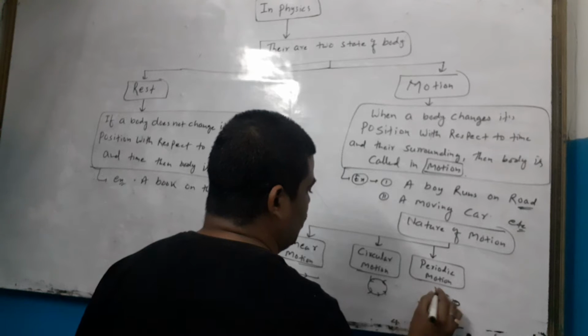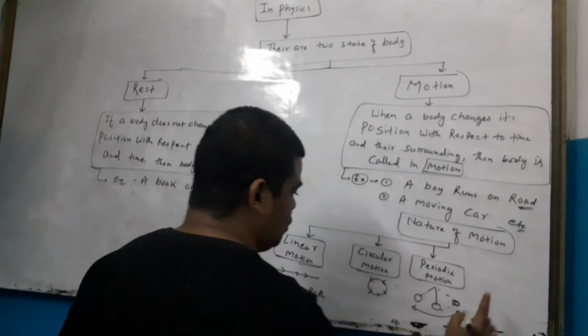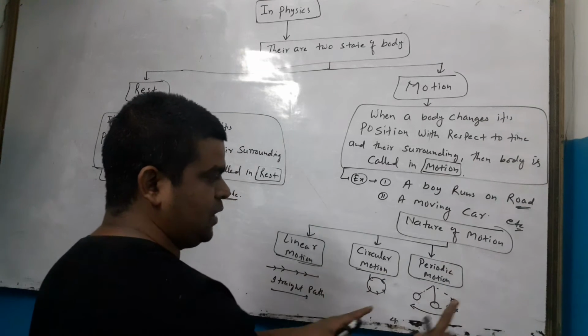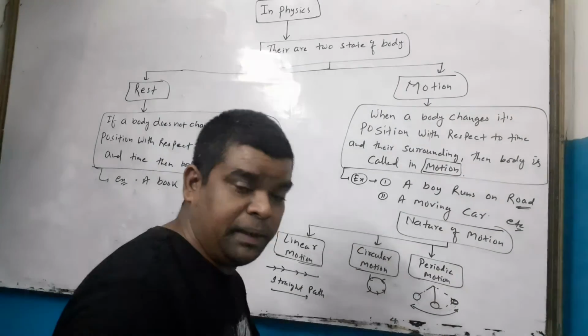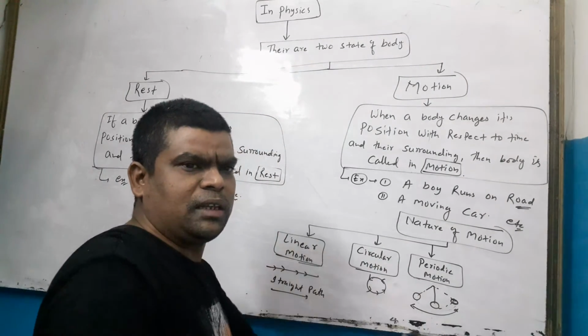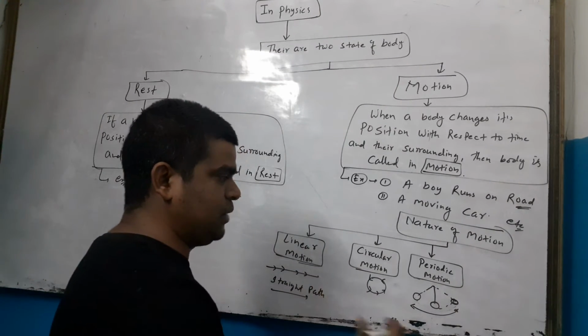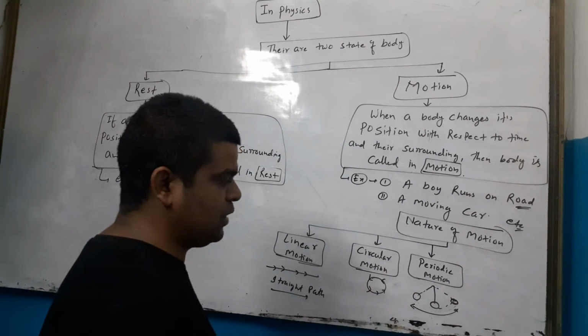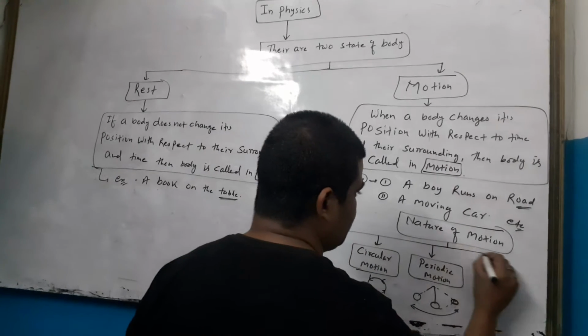When a body repeats its motion after a fixed interval of time, its motion is called periodic motion. Example, motion of a pendulum.